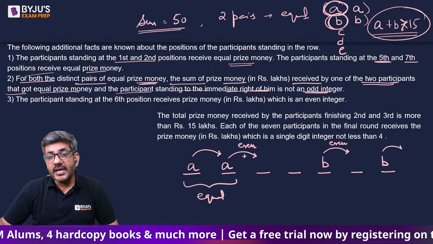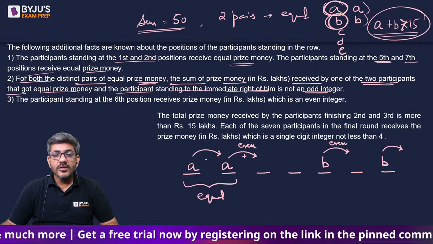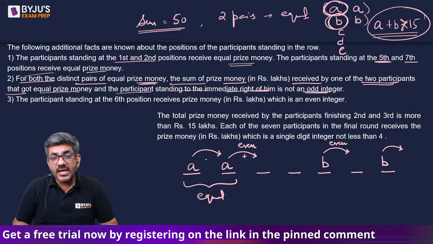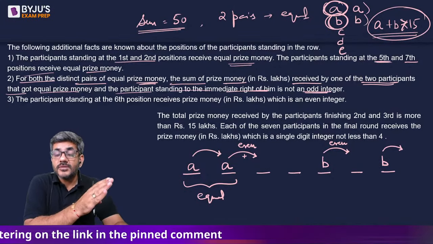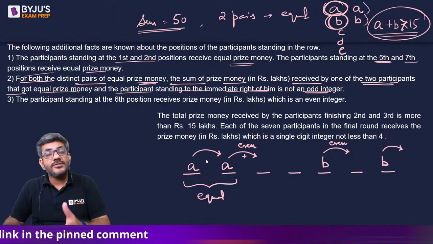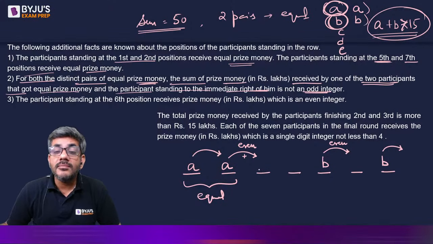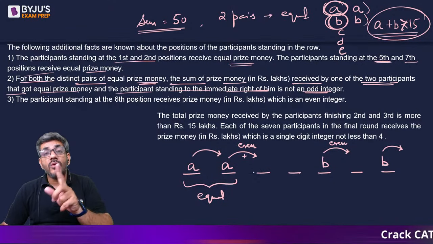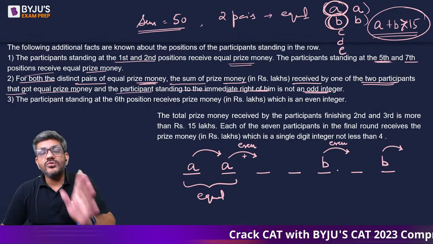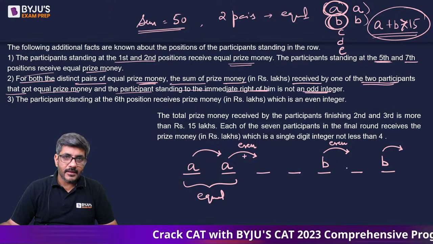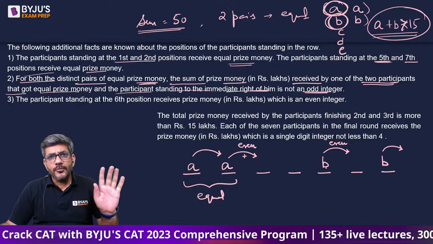और यहां B के next कौन आएगा? यहां तो B के next कोई आ ही नहीं सकता. That's not a possibility. So there is no one next to the last person, and the person right to the right of the first person is actually making the sum as 2A, which would automatically be even. तो इसका मतलब A के जो बगल वाला आदमी है, these 2 should add up to an even integer. Similarly, B के जो बगल वाला आदमी है, these 2 should add up to an even integer, right? ये दोनों भी even बनने चाहिए और ये दोनों भी even बनने चाहिए. I hope you are getting this point.